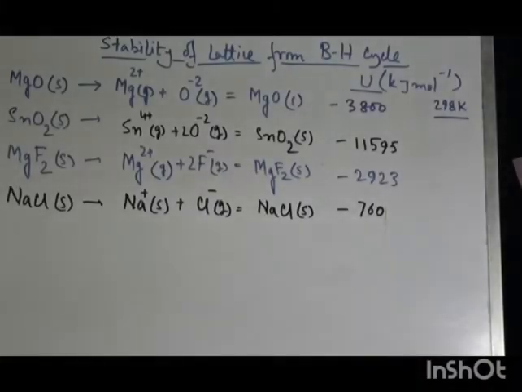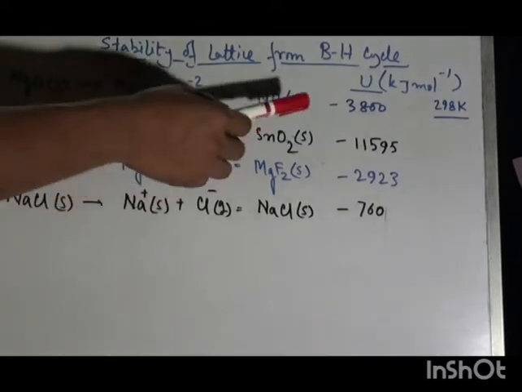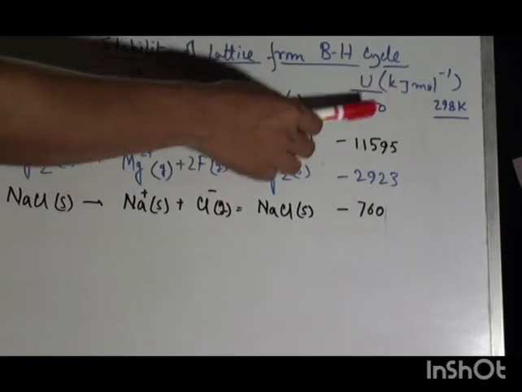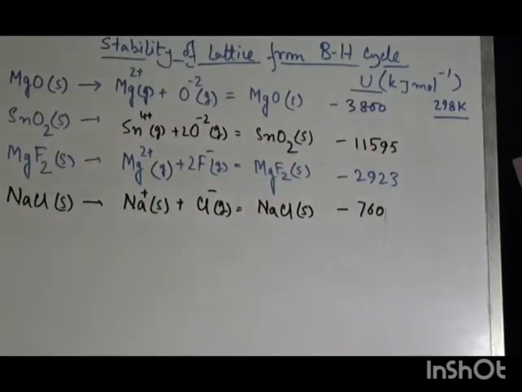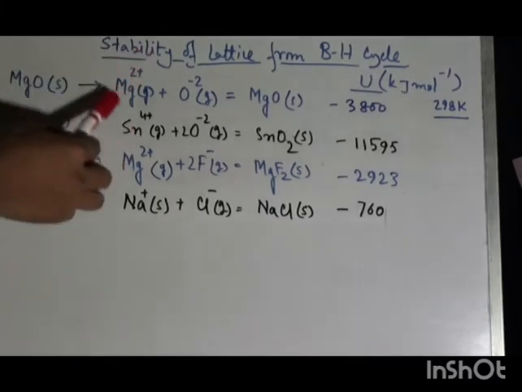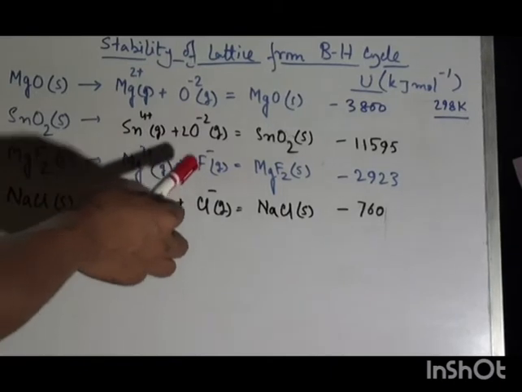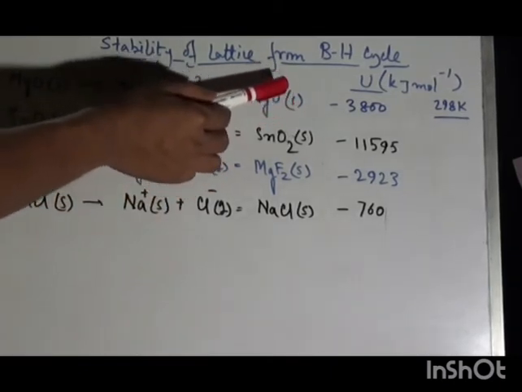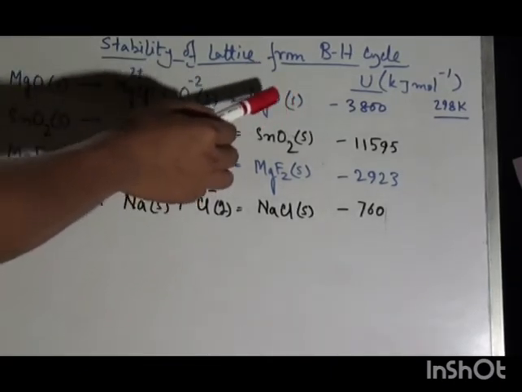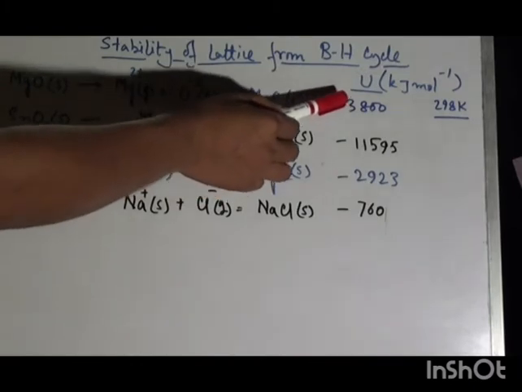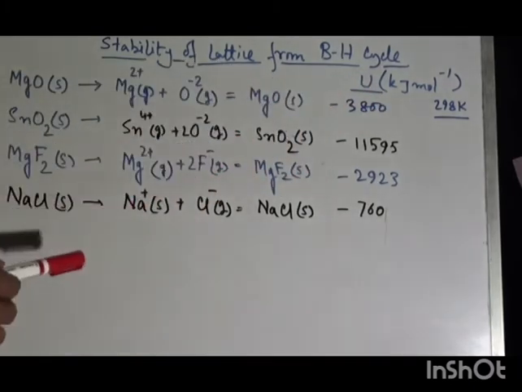Now here I have chosen 4 examples of different types of lattice, and their corresponding lattice energies are shown here in kJ mole inverse unit. As we can see, for magnesium oxide, here magnesium 2 plus gaseous ion and oxide 2 minus gaseous ion produce magnesium oxide solid lattice, whose lattice energy is very high, minus 3800 kJ mole inverse at 298 K.